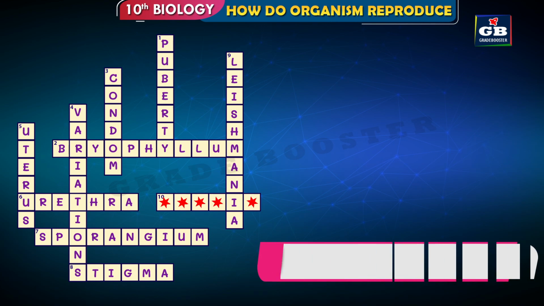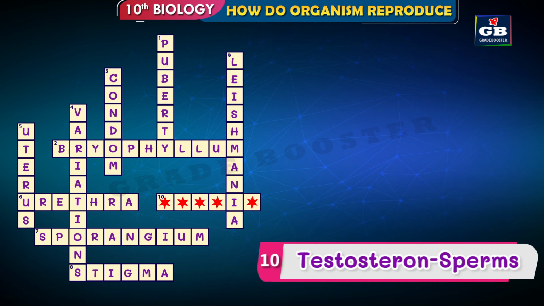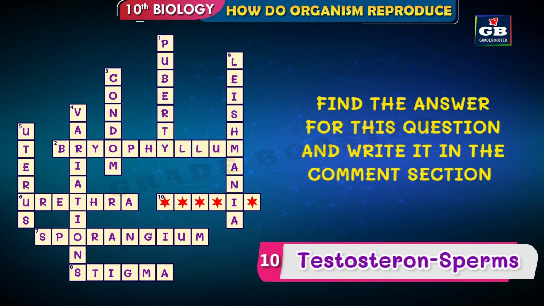Let's see the last one. 10 across. The hints are testosterone, sperms. So you find the answer for this question and complete the crossword puzzle.